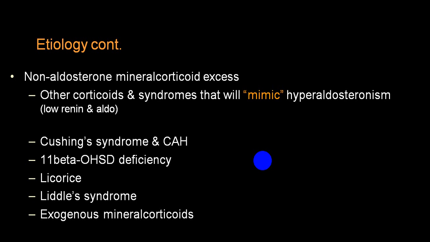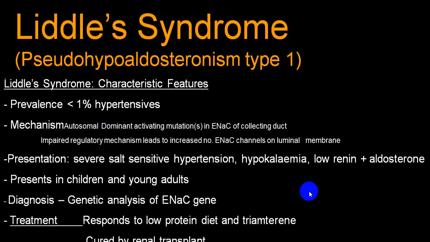There is low renin, low aldosterone, but still there are all the symptoms and signs like hyperaldosteronism, and that we call mimics of hyperaldosteronism, like Cushing syndrome, CAH, licorice consumption, Liddle syndrome, exogenous mineralocorticoids, etc. Congenital adrenal hyperplasia, CAH, is also called pseudohyperaldosteronism.